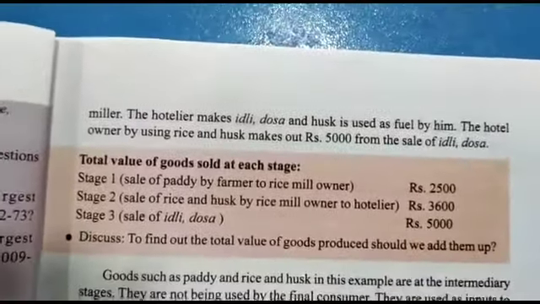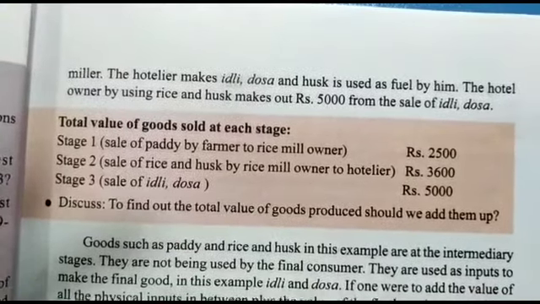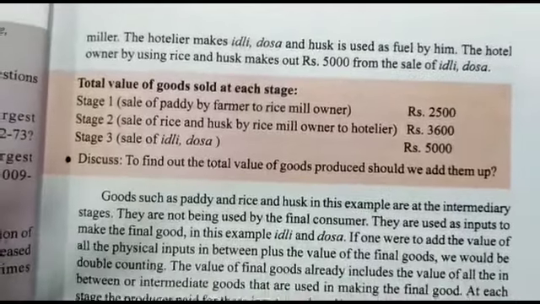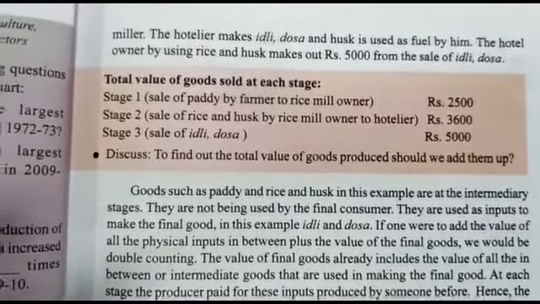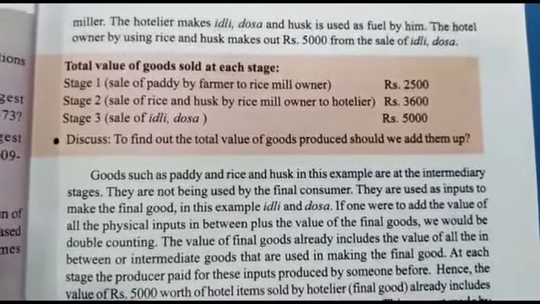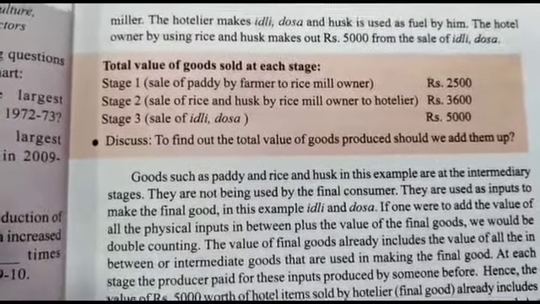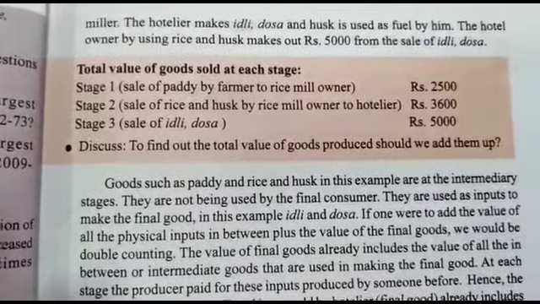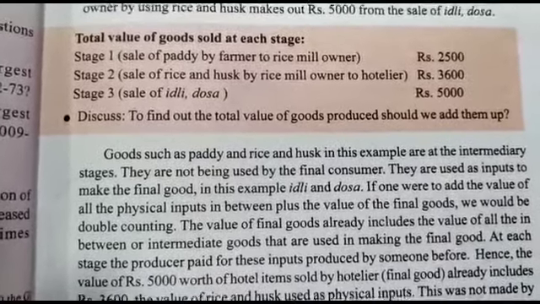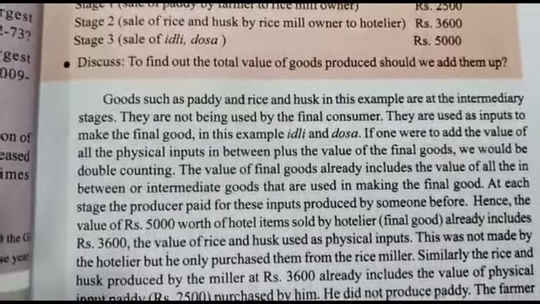Let us see this very clearly. The total value of goods sold at each stage. Stage 1, sale of paddy by the farmer to the rice mill owner, is 2,500. Stage 2, sale of rice and husk by the rice mill owner to the hosteler, is 3,600. Stage 3, sale of idli and dosa. By adding up all these, we get 5,000 rupees. In this way, we add the total value of goods one by one and get the total value of goods.